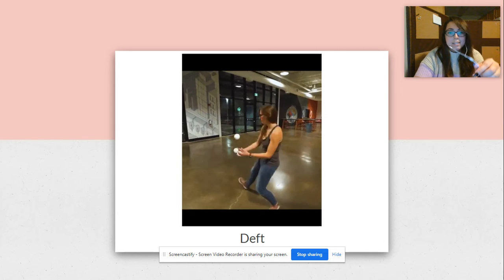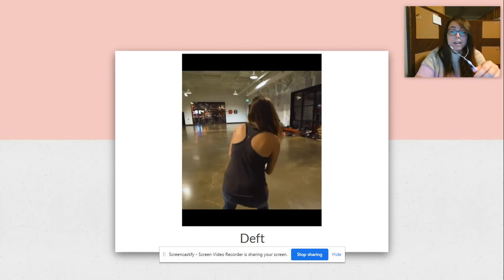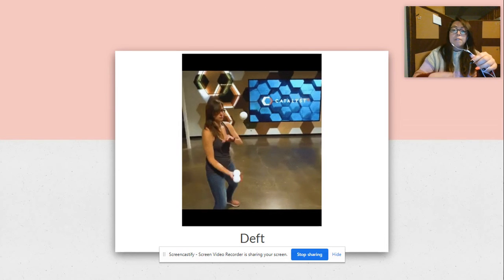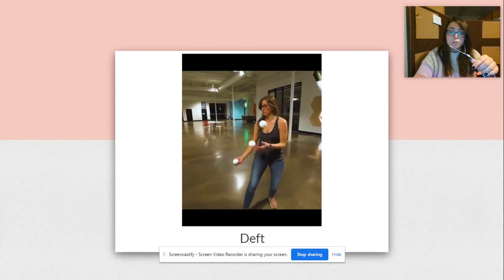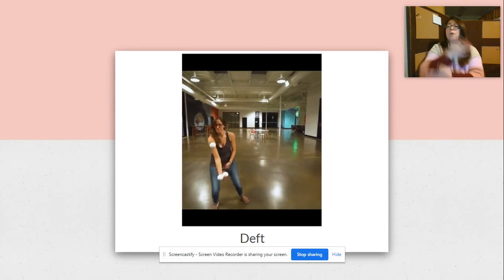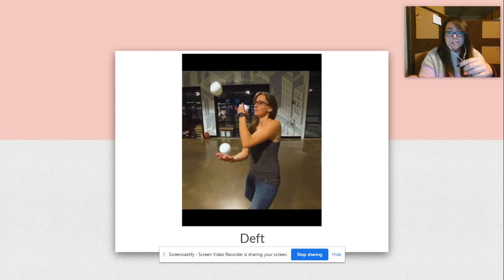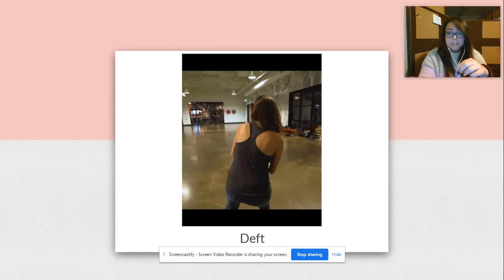So this little clip of this juggler, I feel like is a great example of a deft juggler. She's very skilled, she's doing multiple tricks. She's not just doing the usual shuffle. She's going all sorts of places and she doesn't drop it once. She's very skillful. She's very deft.